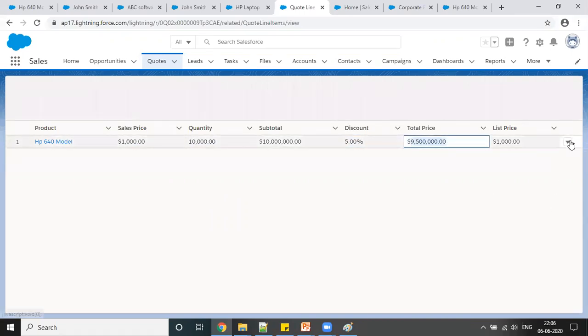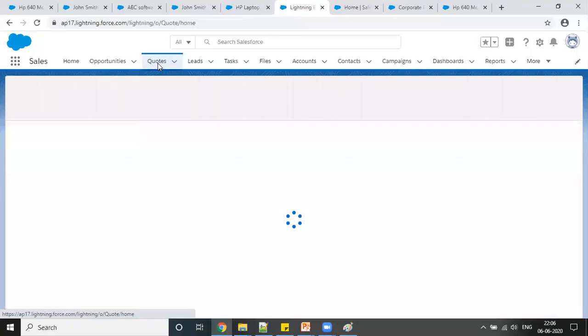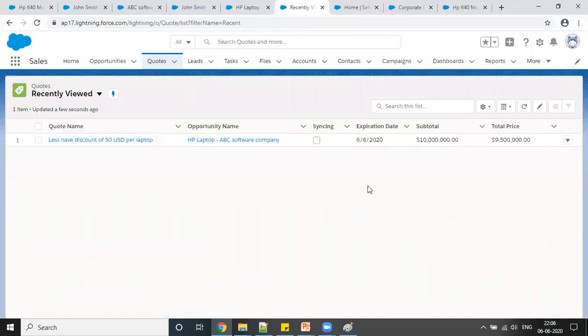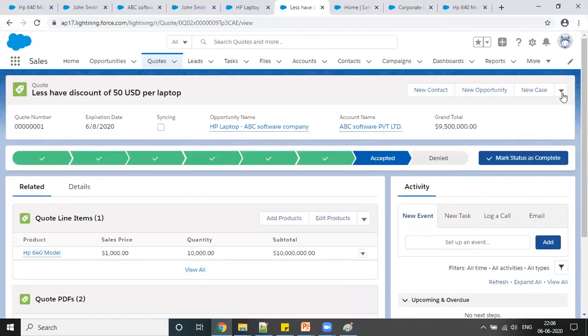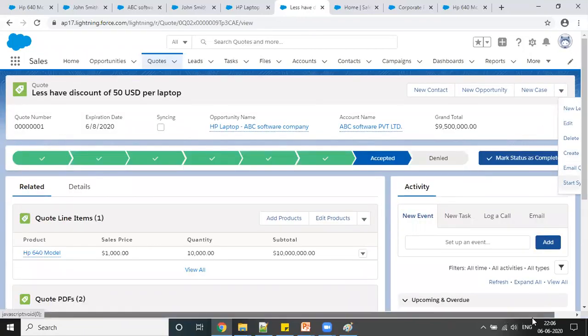And once you click on this code once again, click on this. Now what I'm going to do is start sync.